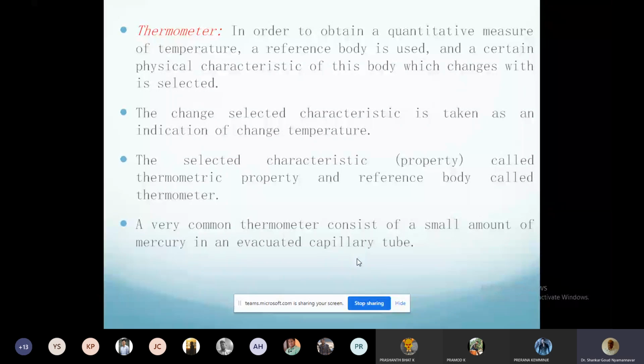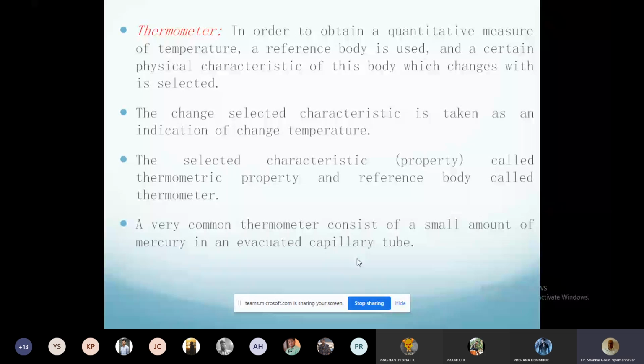All of you have seen a thermometer. At the top end it is sealed. You have observed, right? It is sealed by melting, so the air cannot enter inside. It is evacuated, a vacuum is created and then sealed. So why is the vacuum created?